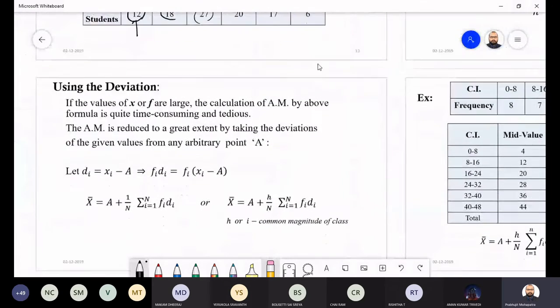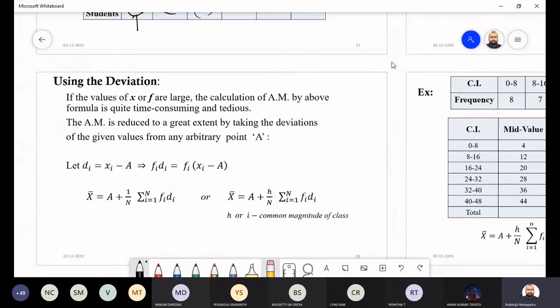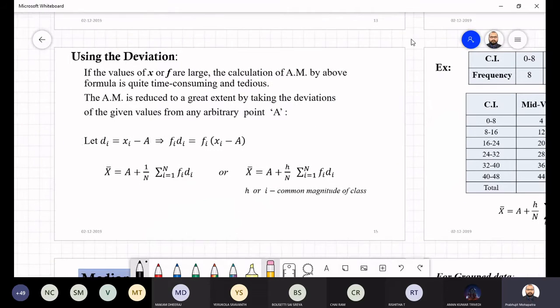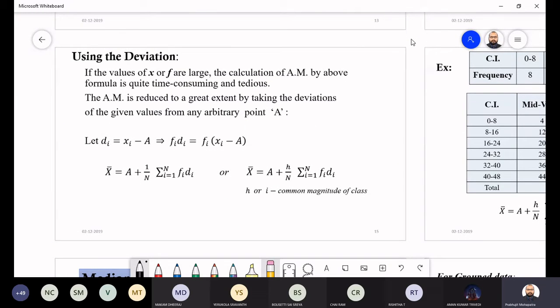Now, using deviation. Another technique is that, using the deviation, we can find the mean in all types of problems. So why are we using the deviation?